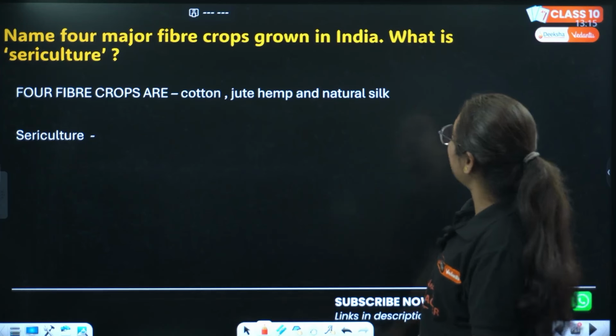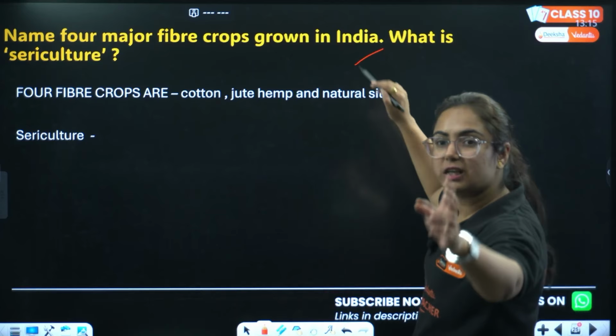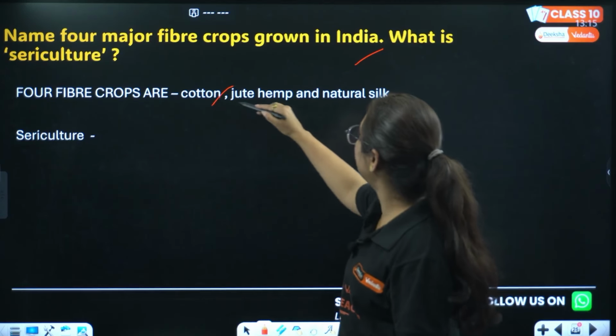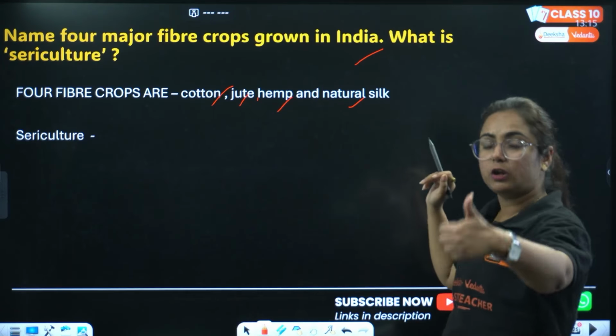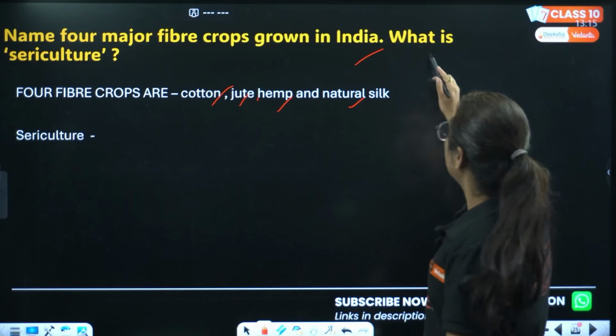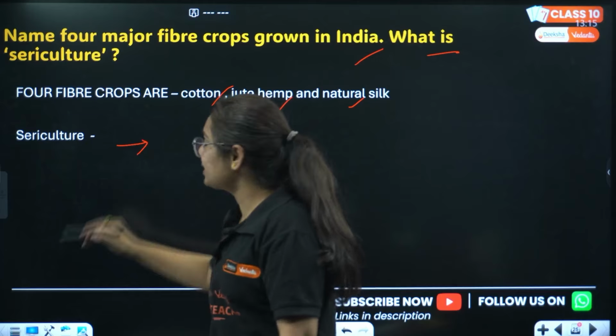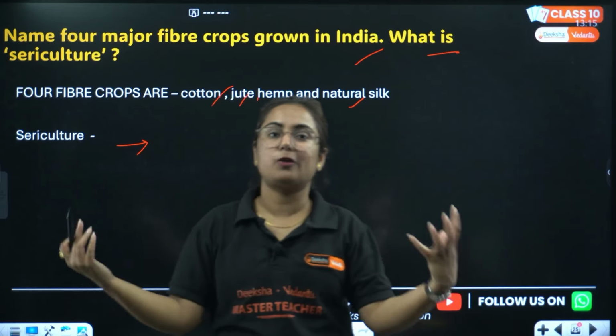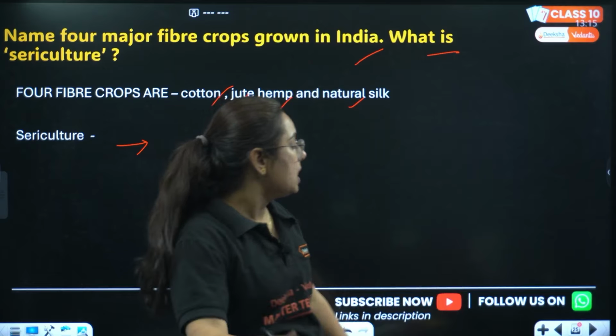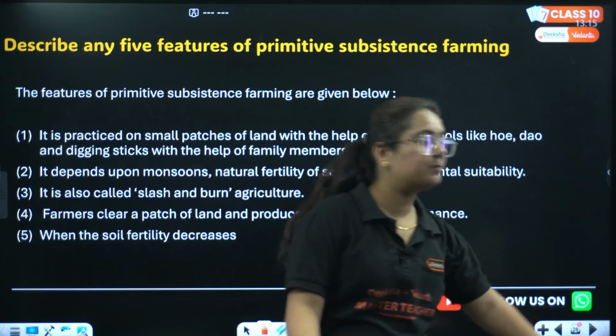Name 4 major fiber crops grown in India. Which are the fiber crops grown in India? Cotton, jute, hemp, natural silk. Okay, cotton, jute, hemp, natural silk. What is sericulture? Sericulture is the process of taking out or making silk from the silkworms, the process of converting it into natural silk.